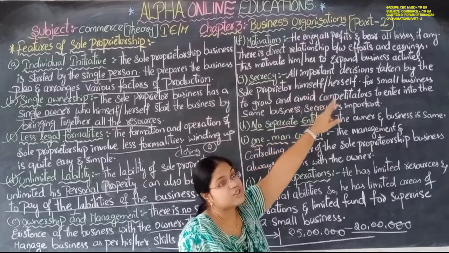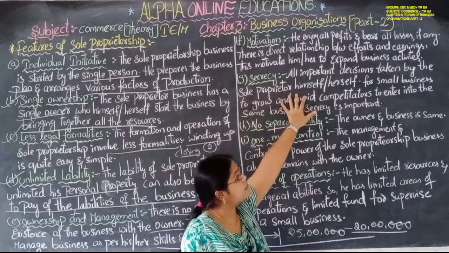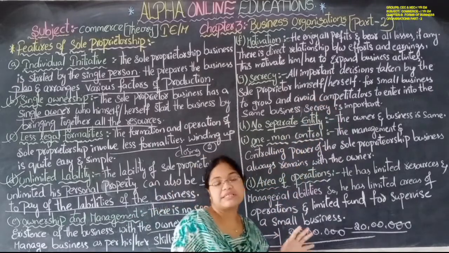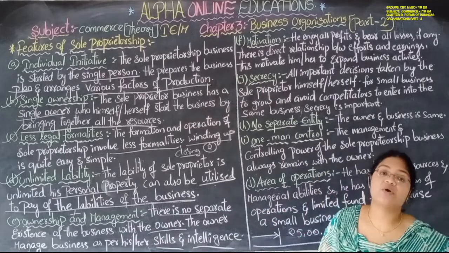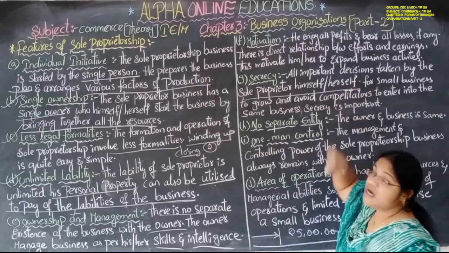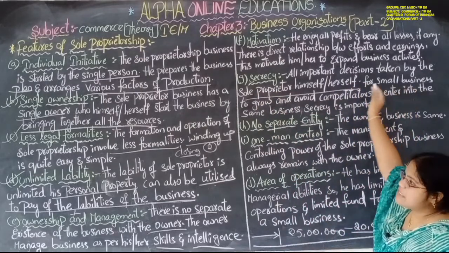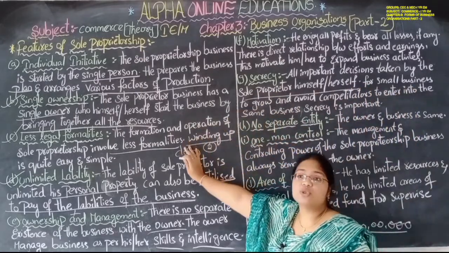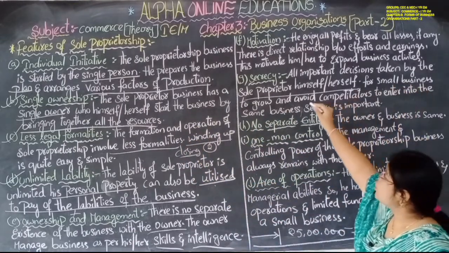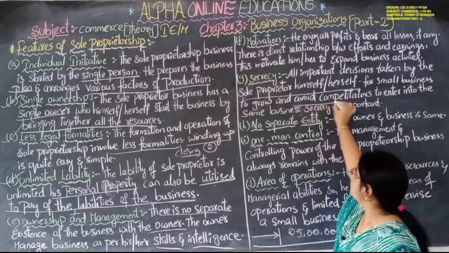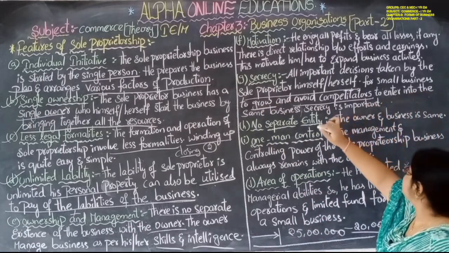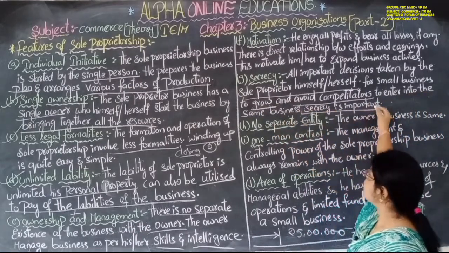All important decisions are taken by the sole proprietor himself or herself. Yes, whatever the decisions are, very important decisions regarding the business, all those decisions are taken by the sole proprietor himself or herself. This sole proprietorship is suitable for small businesses. For small businesses to grow and avoid the competitors entering into the small business, secrecy is important.